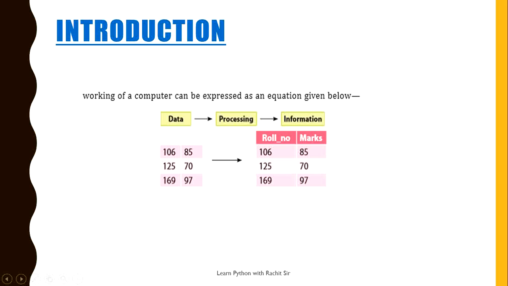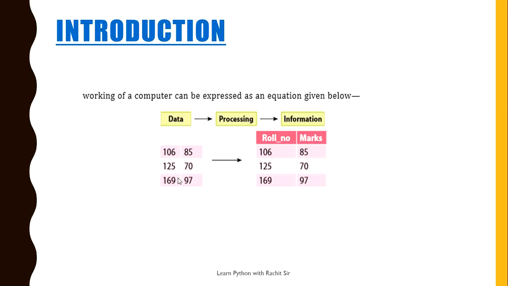So working of computer can be expressed as this equation: data, processing, information, where data is defined as raw facts or figures such as 106, 85, 125, 70, 169, 97. This data does not have any meaning when presented as such. However, this data can be organized or processed to transform it into useful information.